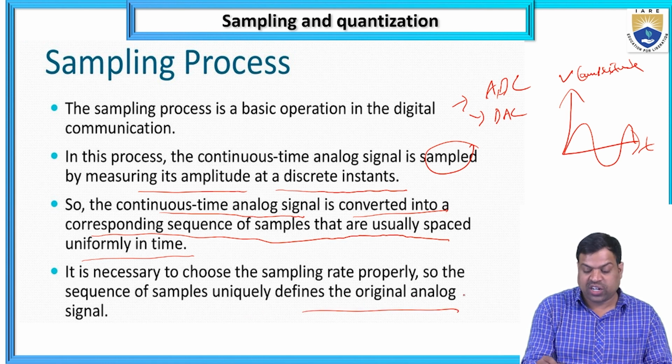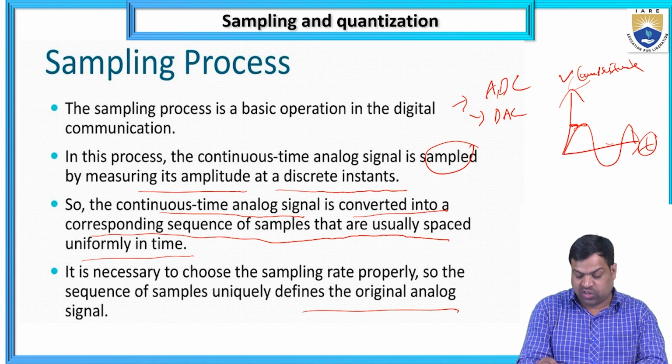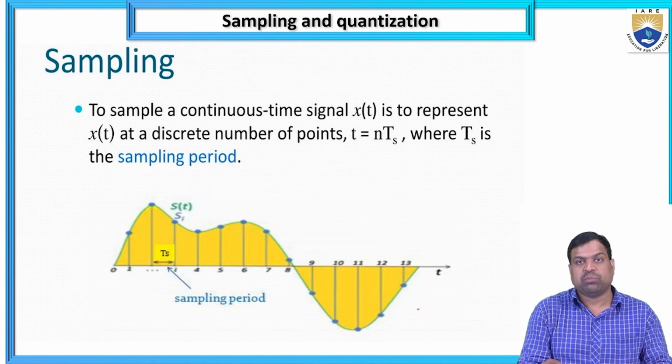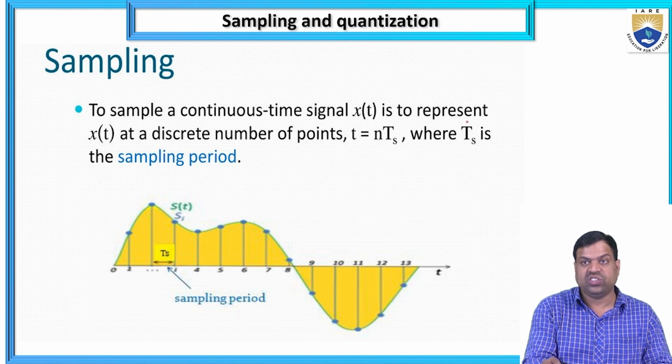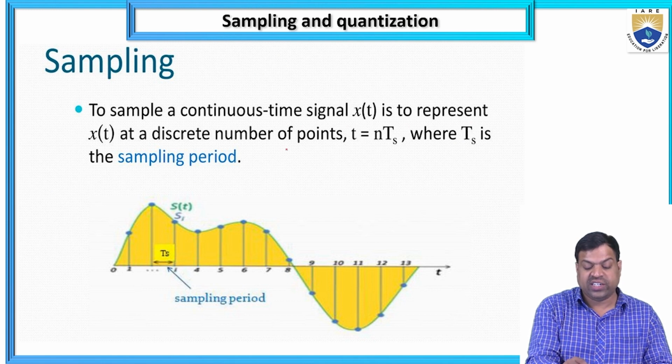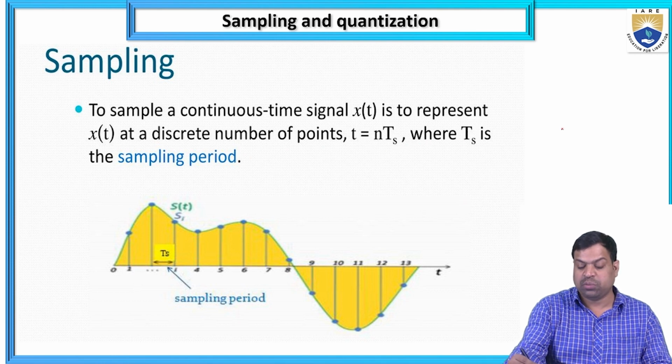So what is the original analog signal? The continuous signal with respect to time and amplitude is called the original analog signal. Sampling a continuous time signal x(t) is to represent x(t) at a discrete number of points t equal to nTs, where Ts is the sampling period.